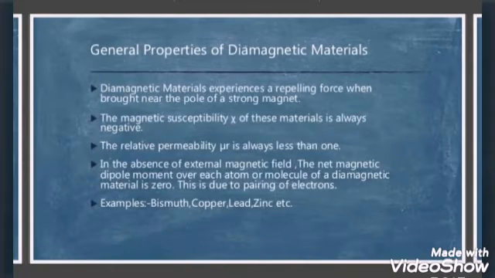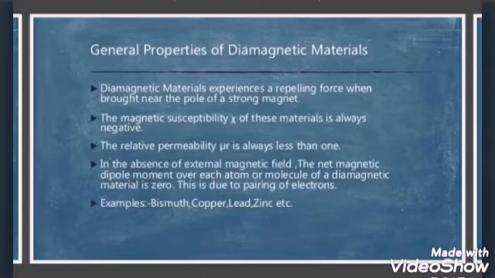The first general property is that diamagnetic materials experience a repelling force when brought near the pole of a strong magnet, and the magnetic susceptibility Xi of this material is always negative, and the relative permeability mu r is always less than 1. In the absence of an external magnetic field, the net magnetic dipole moment over each atom or molecule of a diamagnetic material is 0. This is due to the pairing of electrons. That is, it consists of an even number of electrons. For example, bismuth, copper, lead, zinc.